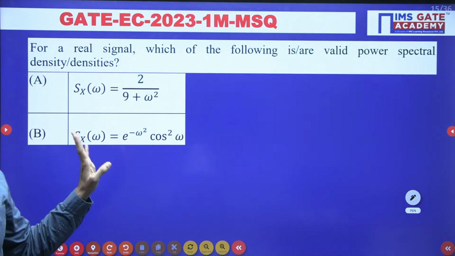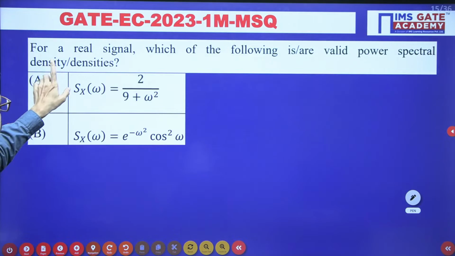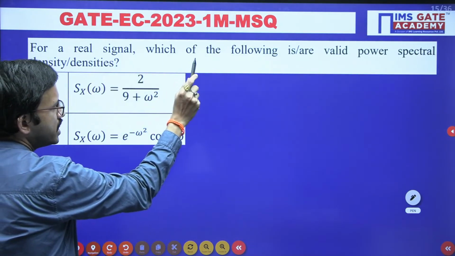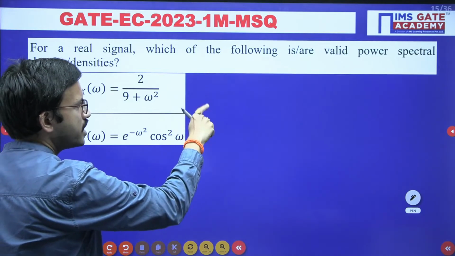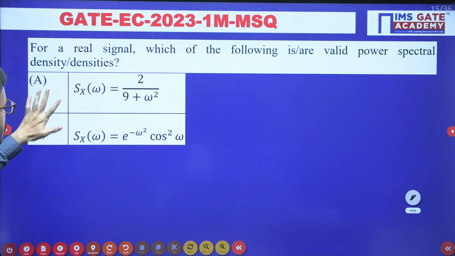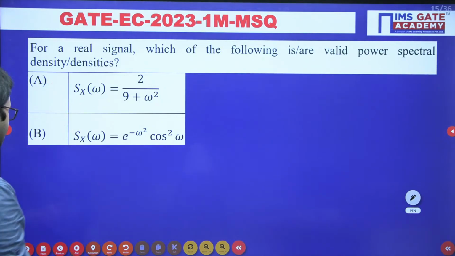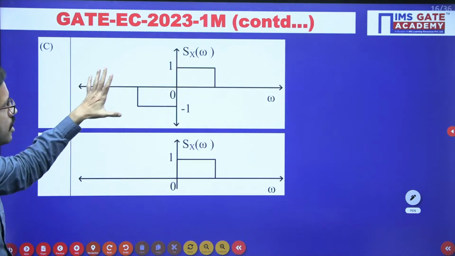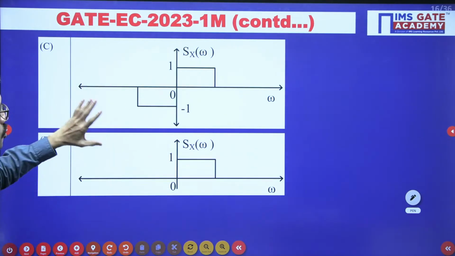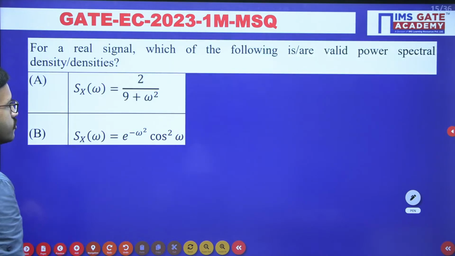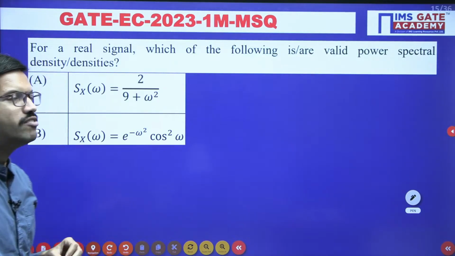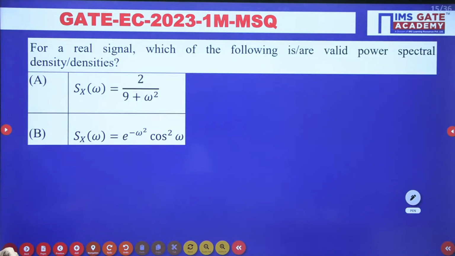It is MSQ. Here they have mentioned that for a real signal, which of the following are valid power spectral densities. Okay, here in 2 choices they have given the equations. In another 2 choices they have given the power spectral density waveforms. So among these four you have to identify which are really valid regarding power spectral density. All of you give a try.